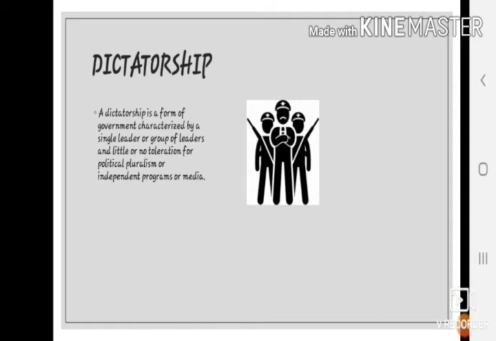Dictatorship. The dictatorship is the government in which absolute power is vested in a single individual. Adolf Hitler was the dictator of Germany and he was the leader of the Nazi party. Our neighboring country, Myanmar, is ruled by military dictators.